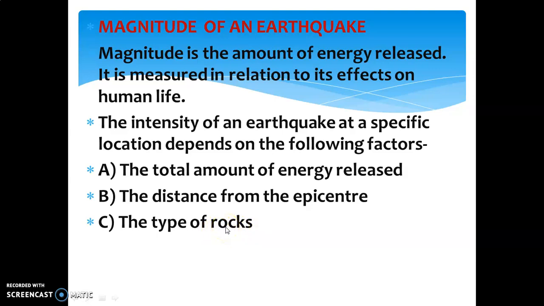Sedimentary is a soft rock, whereas igneous and metamorphic rocks are hard rocks. At the time of an earthquake, which landform will be negatively affected? Obviously, the landform which is composed of sedimentary rocks, which are soft in nature.